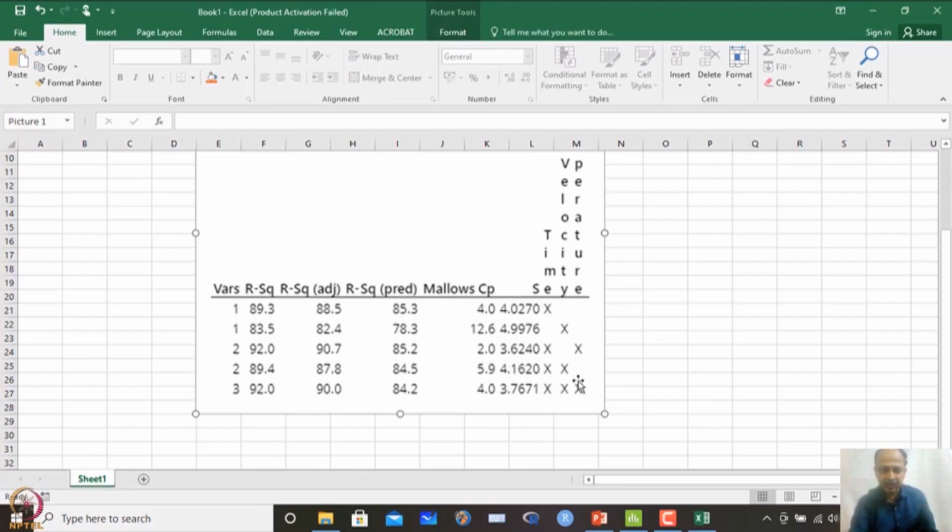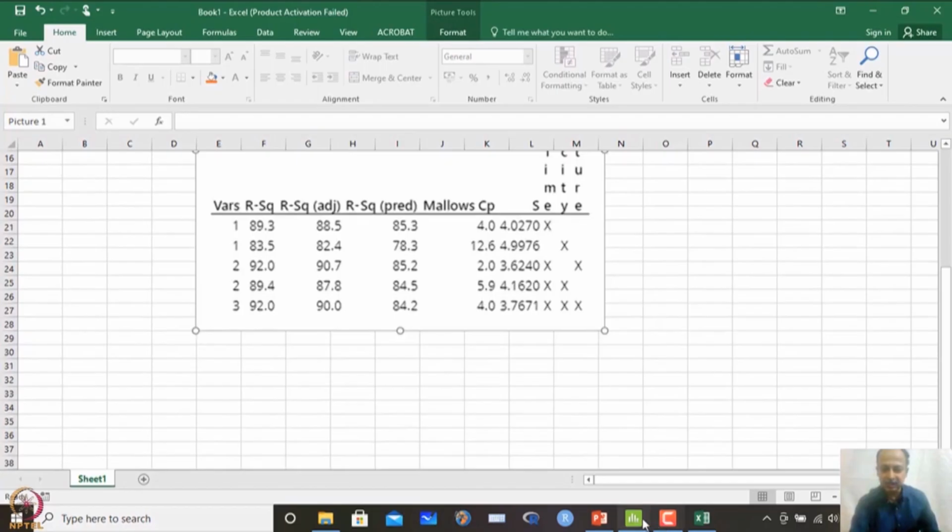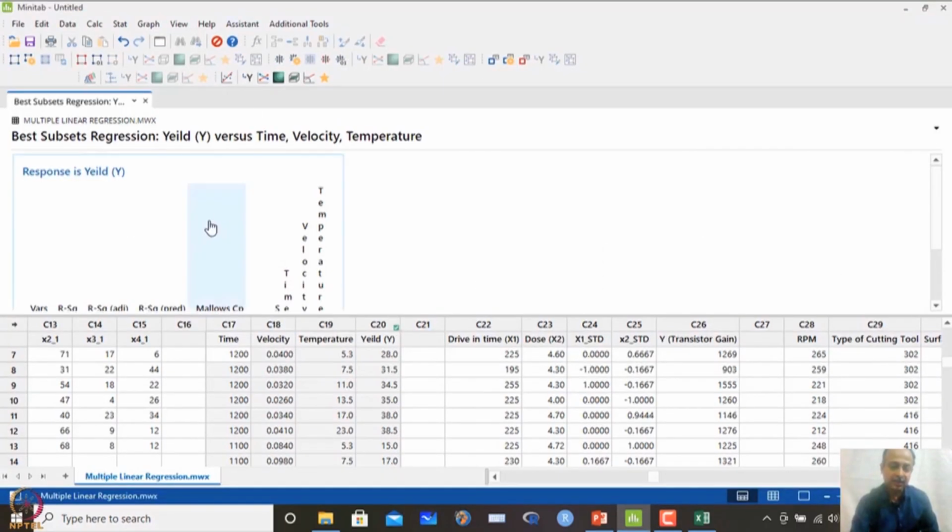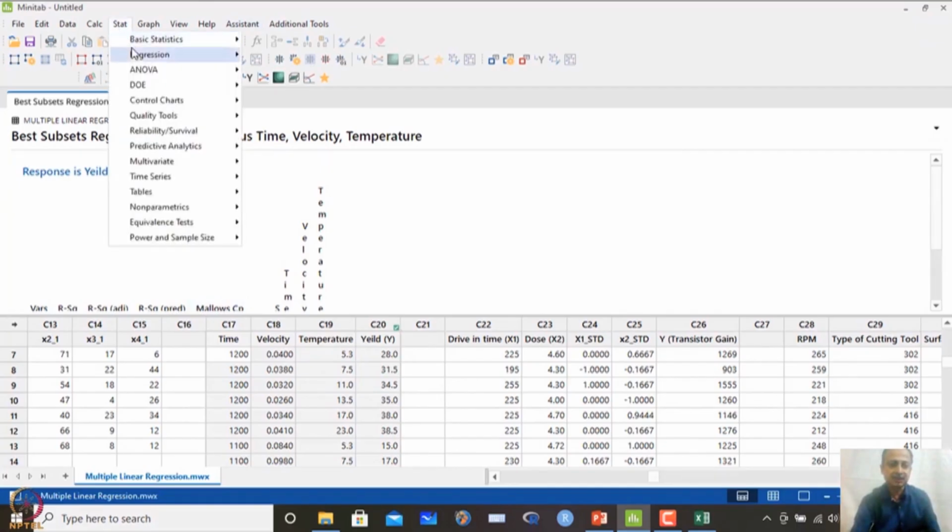So, this goes away, and the last one is considering all models that we want to deduce. Mallows' Cp suggests that this is the one, where time and temperature can be considered. That is also suggested by the stepwise regression we have seen. So, in this case again I am doing this.